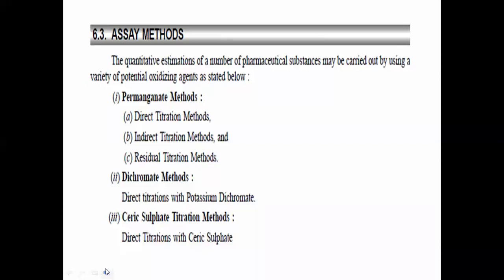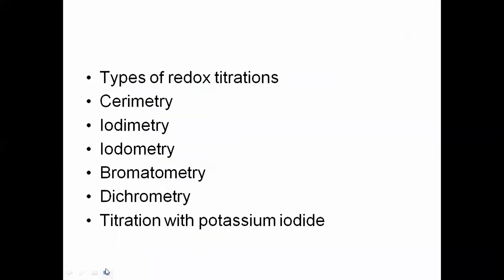The types of redox titrations are basically cerimetry, iodimetry, iodometry. Just take a screenshot of the same. Types of redox titrations are cerimetry, iodimetry, iodometry, bromatometry, dichromatometry, and last but not the least, titration using potassium iodide solution. So these types of metries are covered under the category of redox titration.